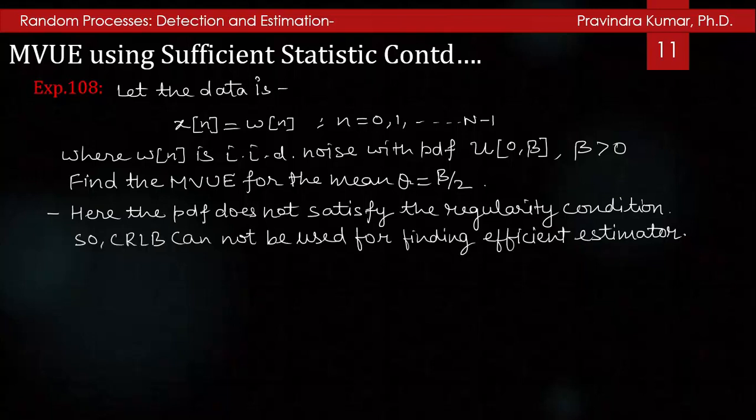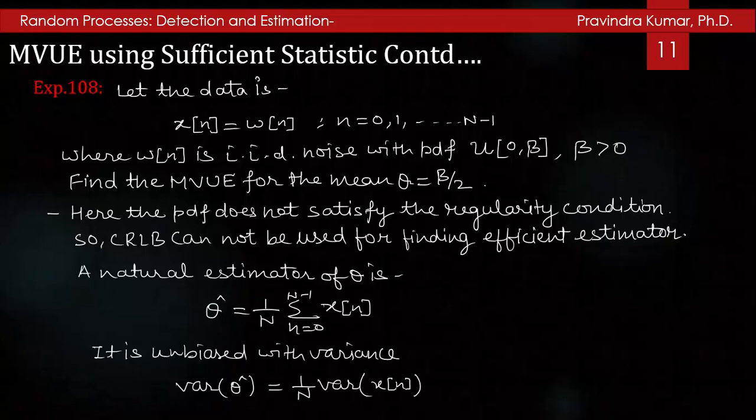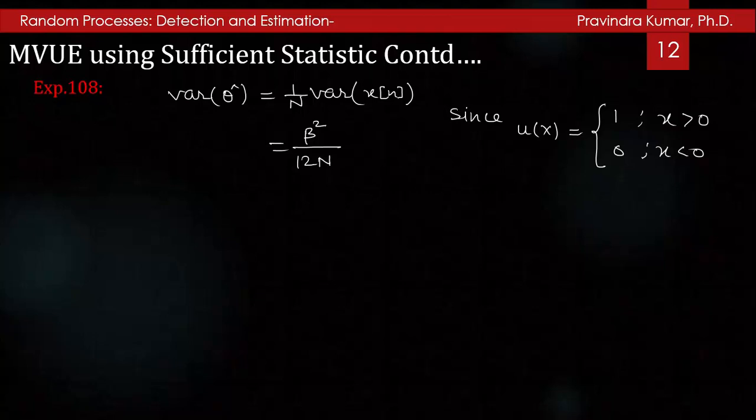A natural estimator of theta is theta cap equal to 1 by N summation n from 0 to N minus 1 of x[n], that is the sample mean, and it is unbiased with variance of theta cap equal to 1 by N variance of x[n], which is beta square by 12N, where u(x) is 1 when x is greater than 0 and 0 when less than 0.